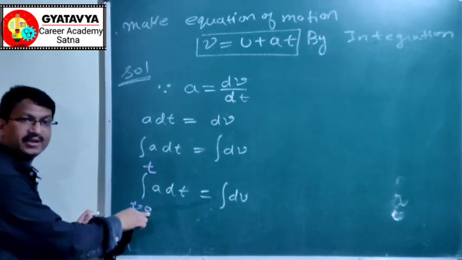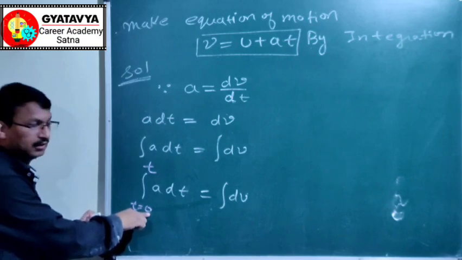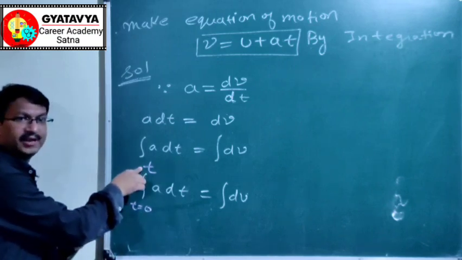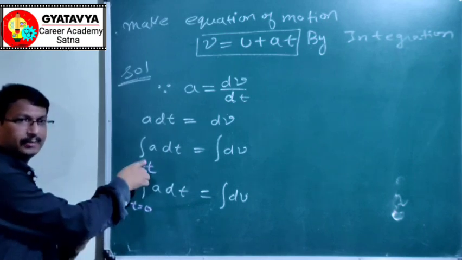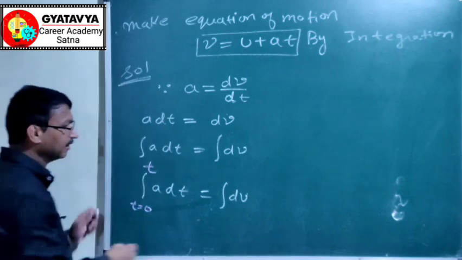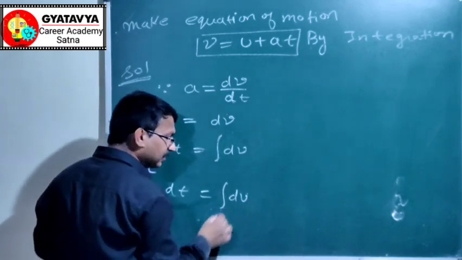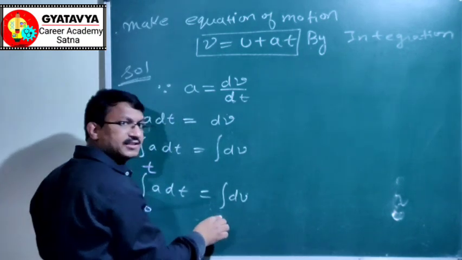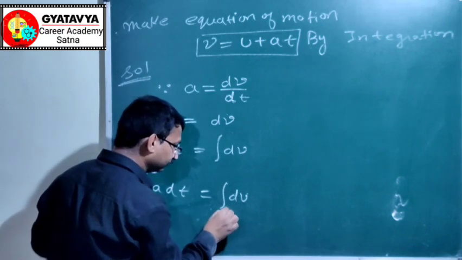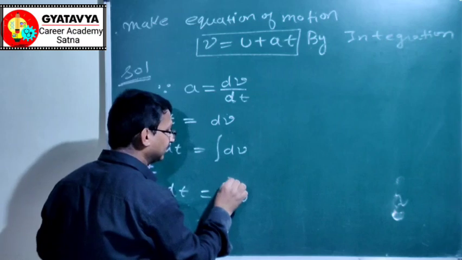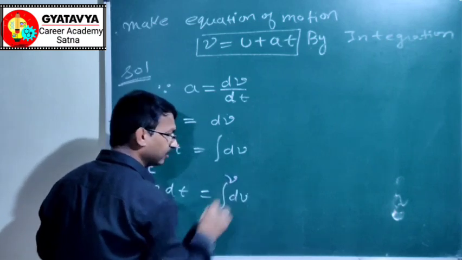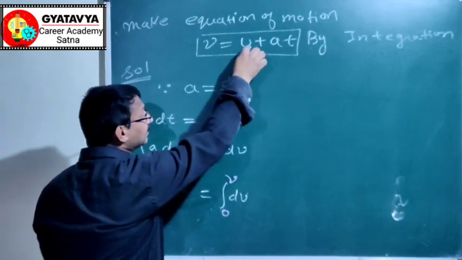Initial value of time is 0 and final value of time is t, or we can say lower limit is 0 and upper limit is t. Here, initial value of velocity is u